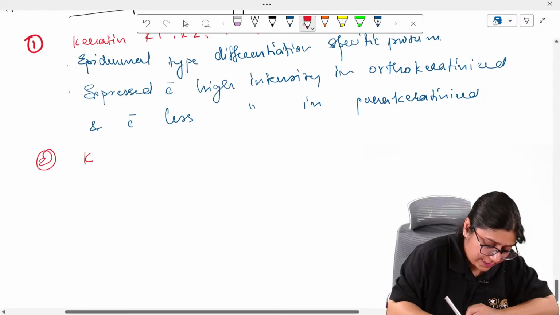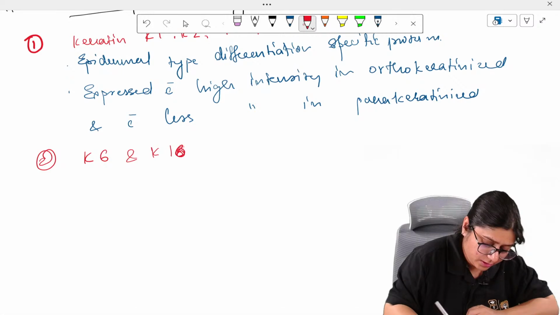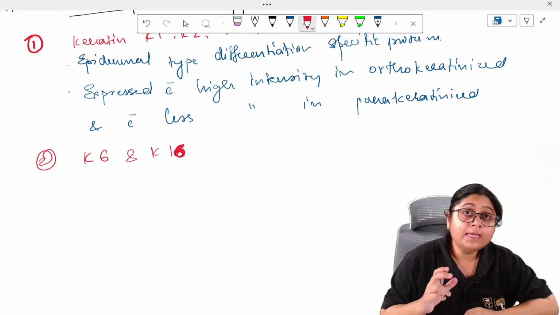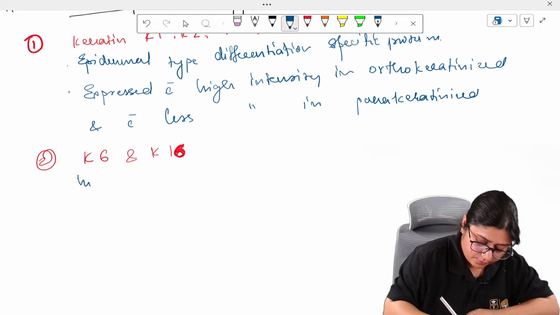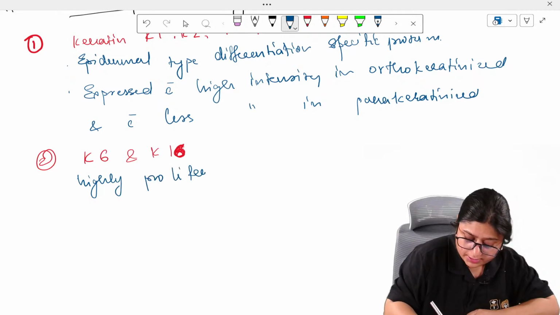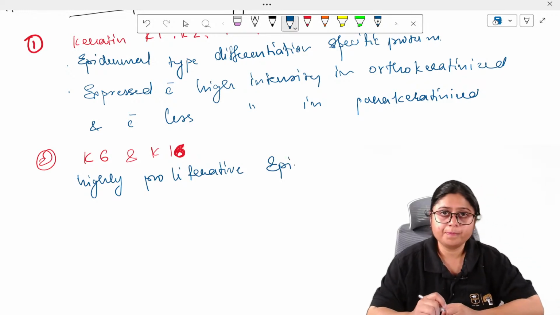The second is keratin proteins K6 and K16. Remember, K6 and 16 will come together only. They are present in highly proliferative epithelium.